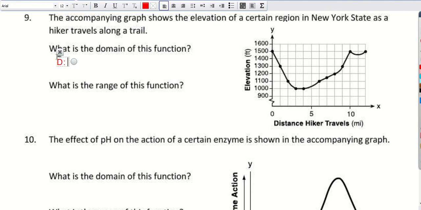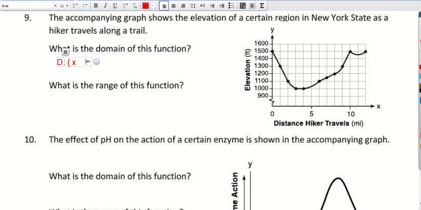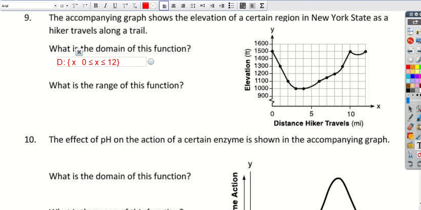The domain is the set of x such that, we actually want to give a compound inequality. So we're going to say x has to be in between 0 and 12. So it's got to be greater than 0. So I say 0 is less than x, and also at the same time, x is less than 12. So that's going to finish up that one.